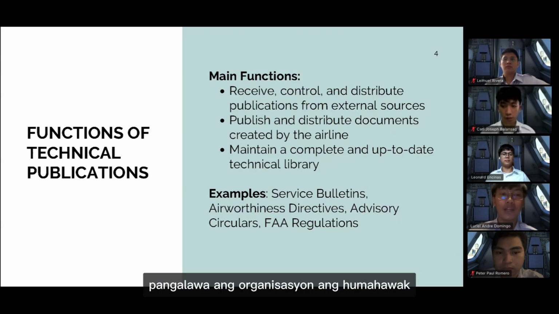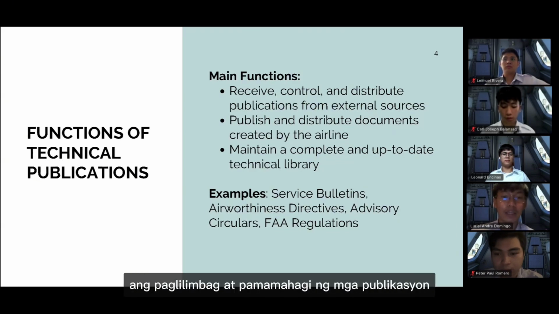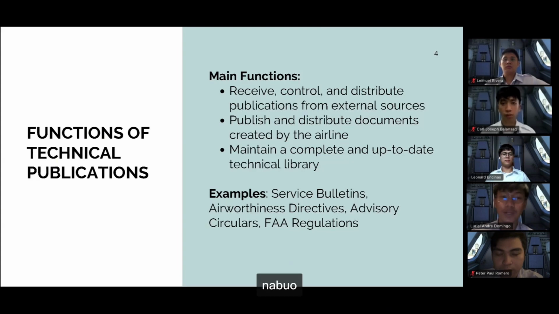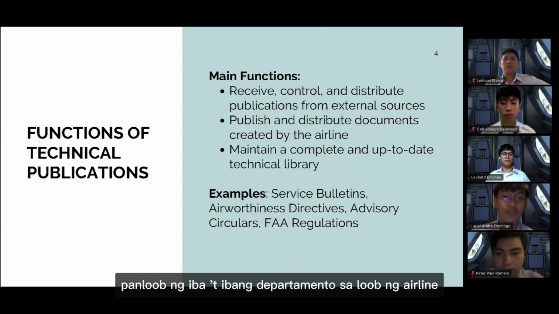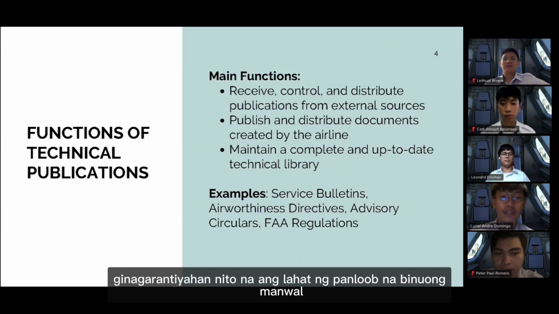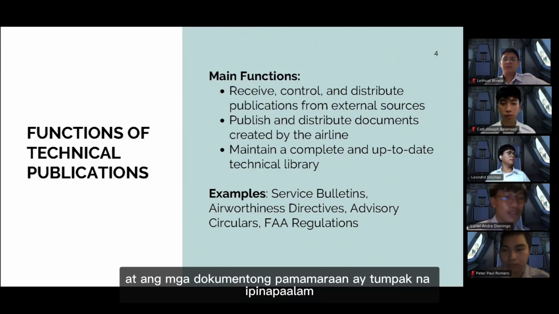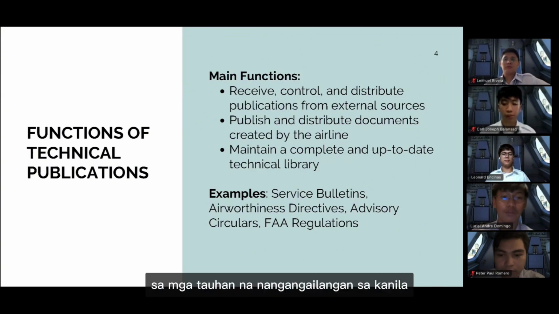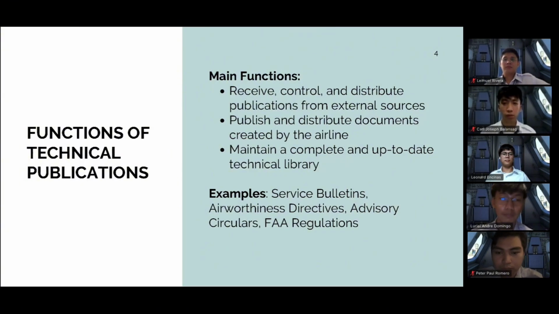Second, the organization handles the printing and distribution of publications generated internally by various departments within the airline. This guarantees that all internally developed manuals, maintenance instructions, and procedural documents are accurately communicated to the personnel who need them.